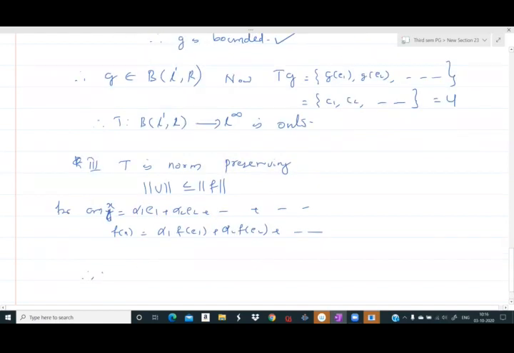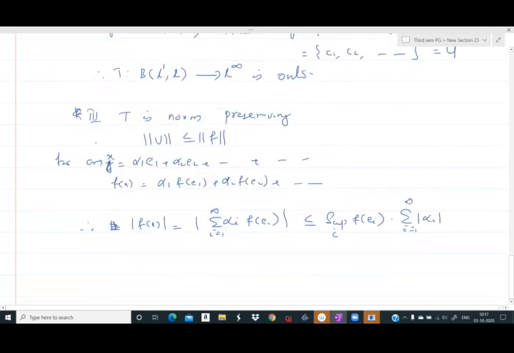Therefore, the modulus of f of x, that is the modulus of the sum over i from 1 to infinity of alpha i f of Ei, is less than or equal to, taking the supremum of f of Ei outside and the modulus inside, the supremum over i of f of Ei into the sum over i from 1 to infinity of modulus alpha i.